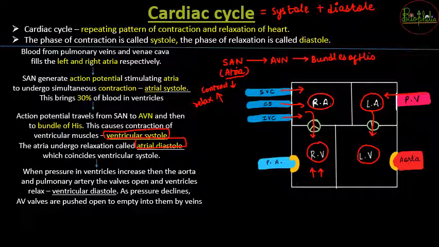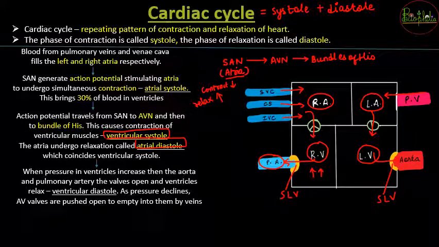Compared to the pressure in the vessels, here the aorta, and on the right ventricle the pulmonary artery, the ventricles have more pressure, and because of the difference in pressure, the semilunar valves are going to get opened. When these semilunar valves open, the blood from the ventricles goes into the respective vessels.